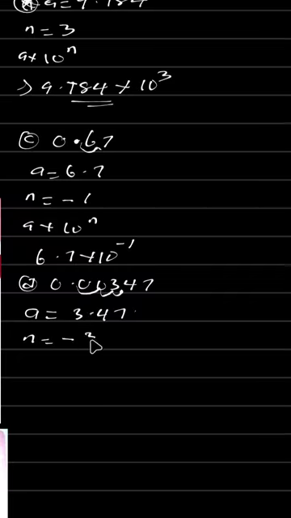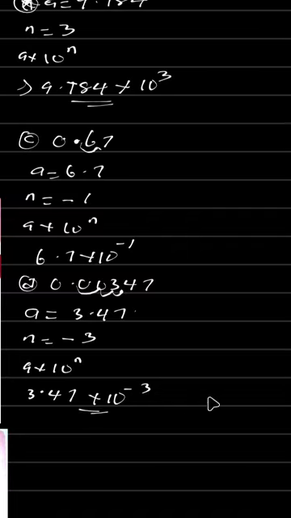Or the second case: how many 0s do we have here before a number? That is 3 zeros, 1, 2, 3. That means it is minus 3. So our n is equal to minus 3. You can see that it's very, very simple. Now the answer, using the general expression A times 10 raised to the power of n, is 3.47 multiplied by 10 raised to the power of minus 3. So that is the solution to this question.